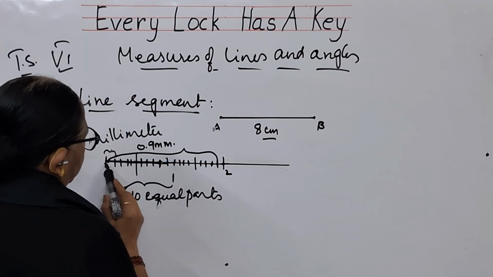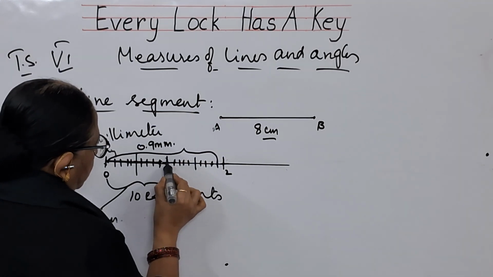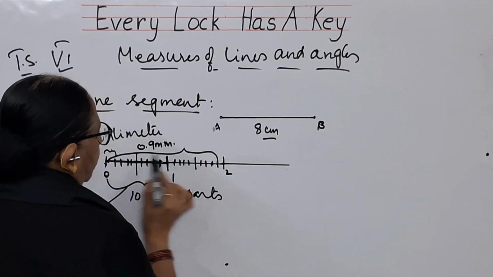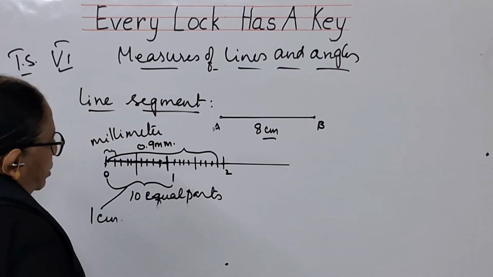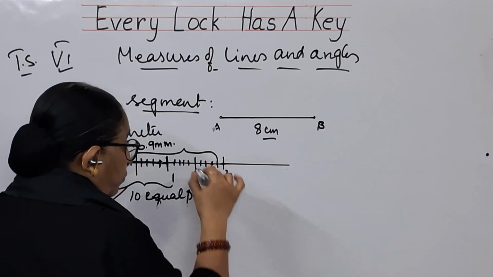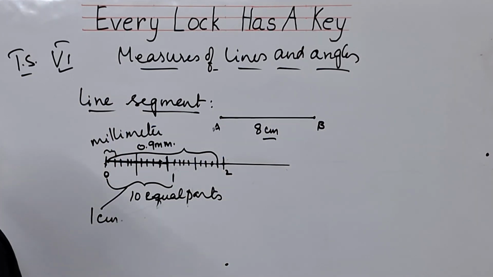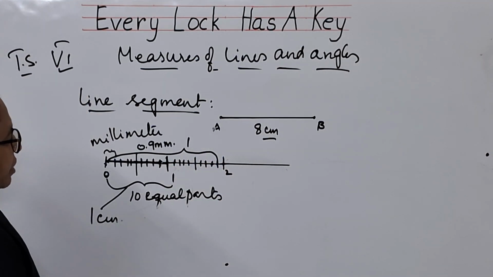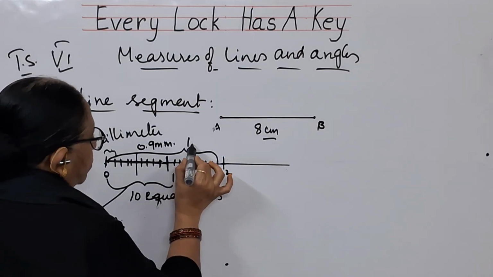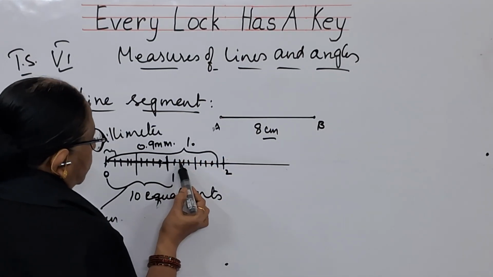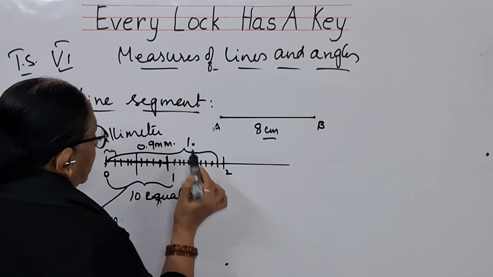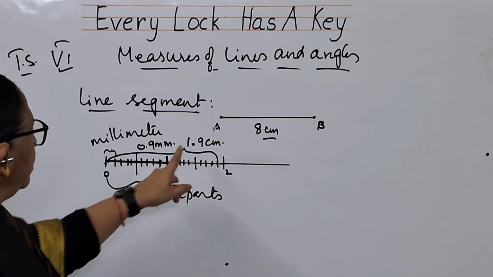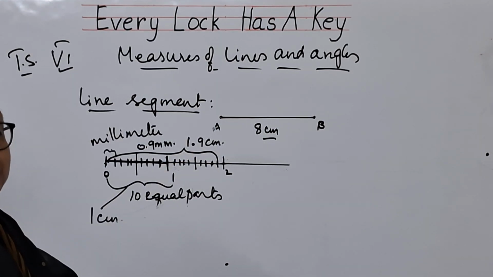So how much, children? It has crossed 0 to 1. This is 1. 0 to 1 it has crossed, and this is 2. But it has not gone up to 2. One division before this 2, it has ended. So what I will write is: it has completed 1 centimeter, and the remaining part in millimeters. So keep a decimal and see how many: 1, 2, 3, 4, 5, 6, 7, 8, 9. 1.9 centimeters you will say. 0.9 you are saying, no? So 1.9 centimeters.